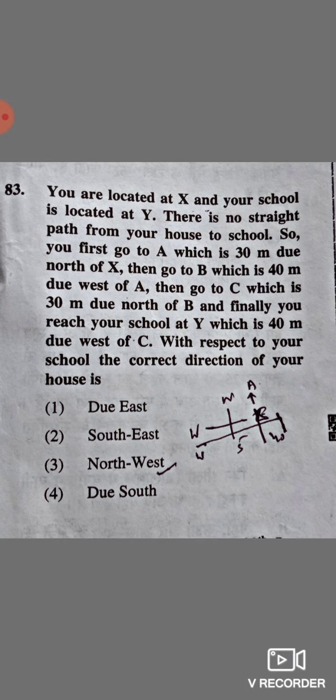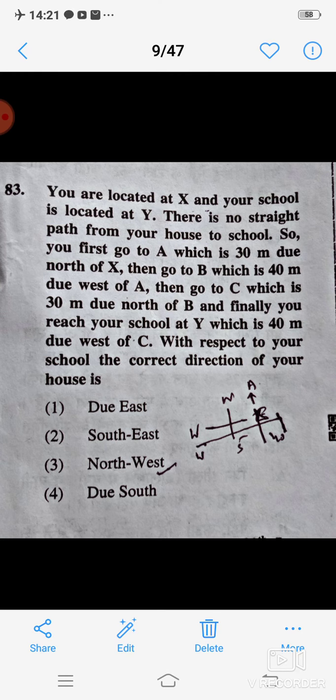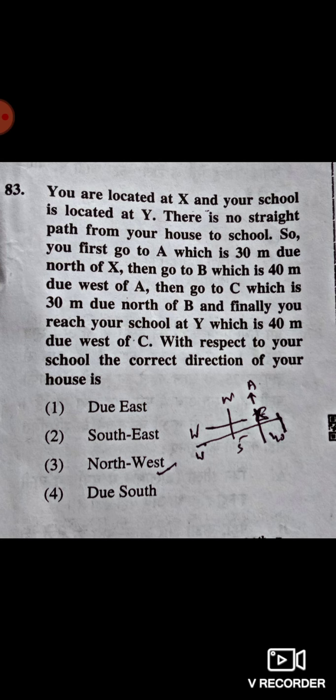Next question: you are located at X and your school is located at Y. There is no straight path from your house to school.